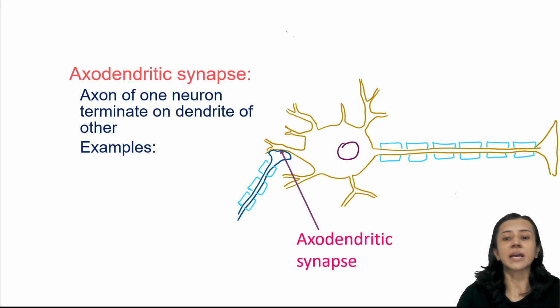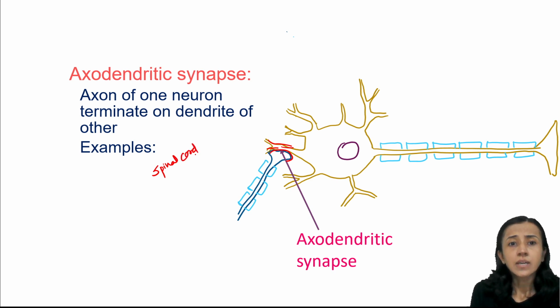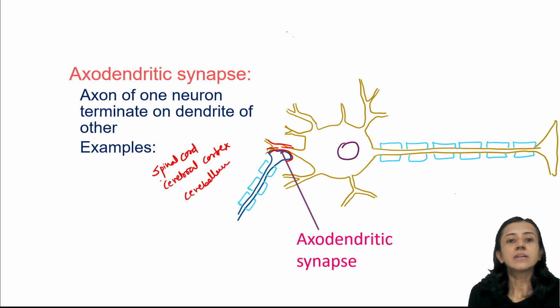They are the most common type of synapses in the brain, in the central nervous system. Here, there is a synapse between the axon of the presynaptic terminal, this one, and the dendrite of the postsynaptic terminal. These synapses are present in motor neurons of the spinal cord, so they are located in the spinal cord, in the cerebral cortex, and in the cerebellum, the climbing fiber of the cerebellum. These are the sites where axodendritic synapses are present.